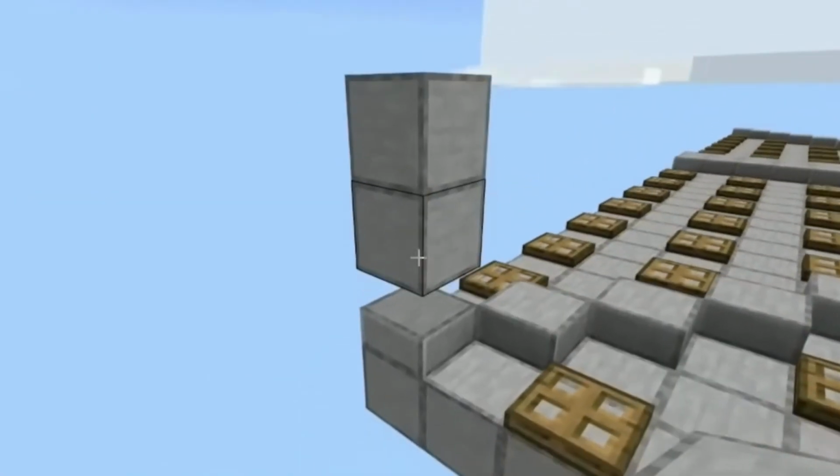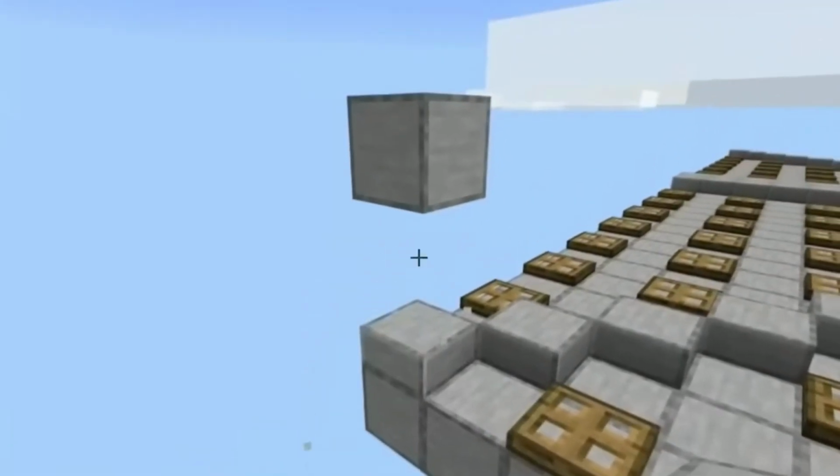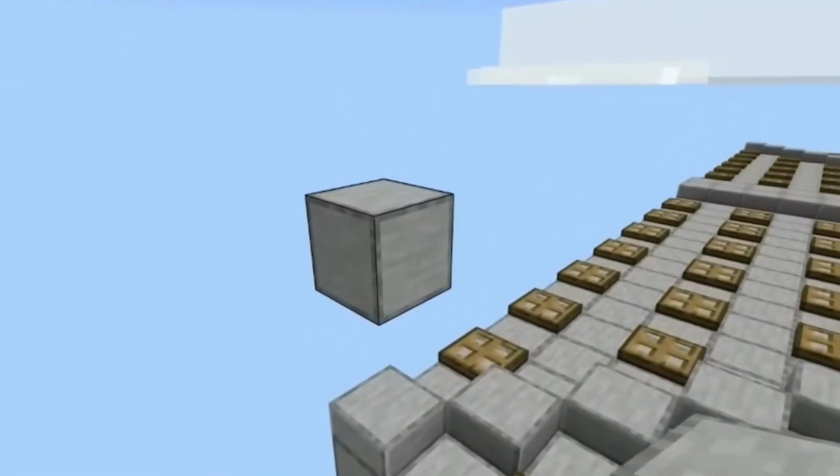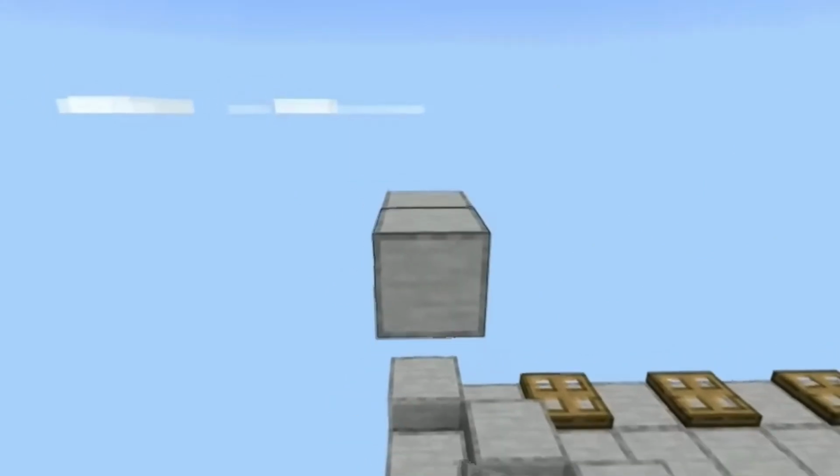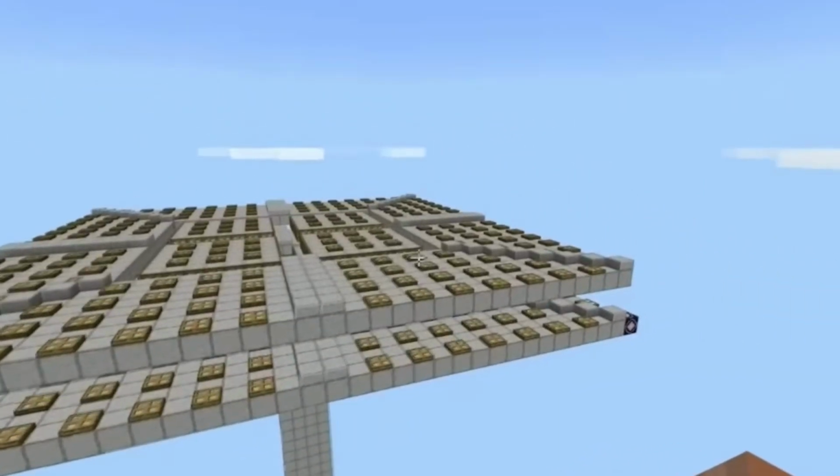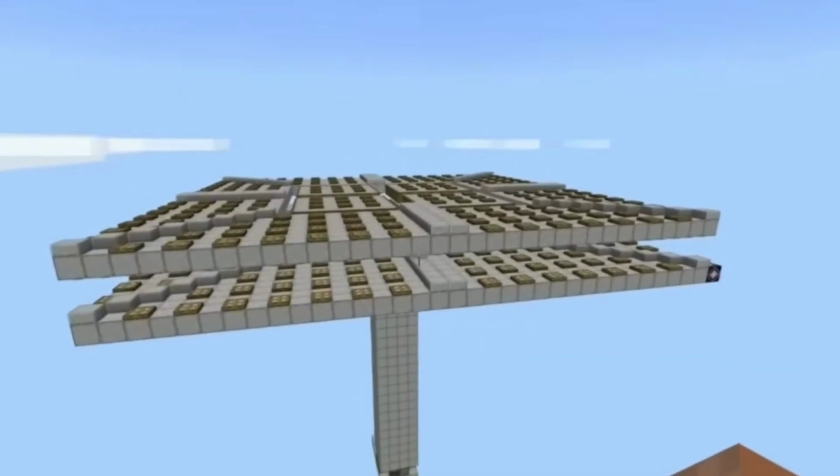And your last job is to build a roof. From the top layer, place blocks and extend 10 blocks out in all directions. This is to keep out light so creepers can spawn 24/7, even during the day.